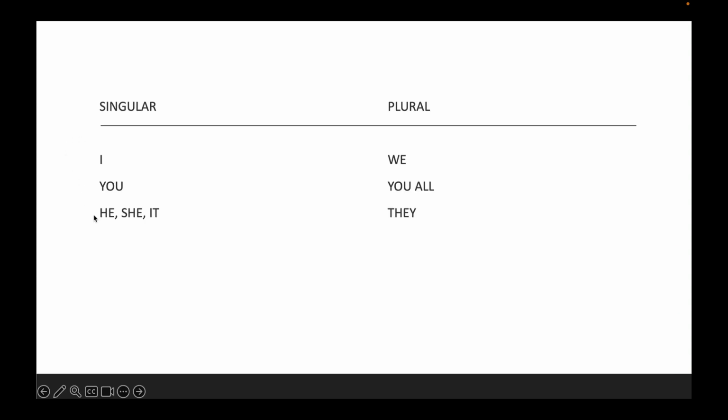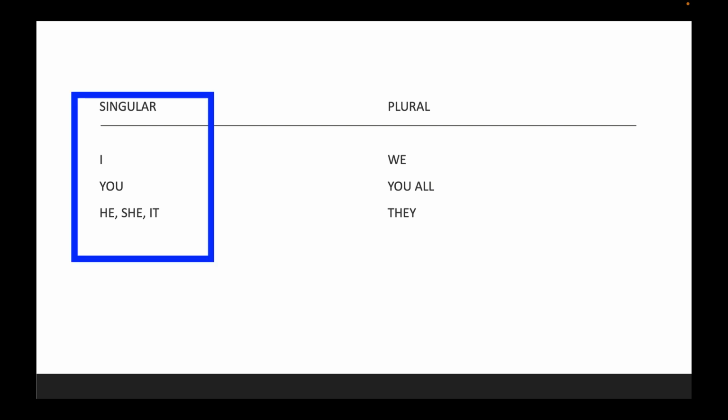Now, usted has the same conjugation as he or she in Spanish. Why is that? Because it's almost like we're talking about somebody else. Would the lady like some tea? Right? This is from ancient times on how the language was and it has evolved. But usted is conjugated the same as he or she. Okay? So those are the singular subject pronouns.